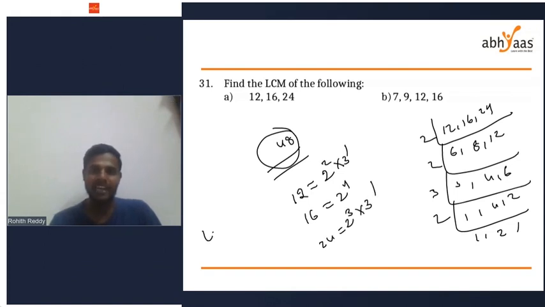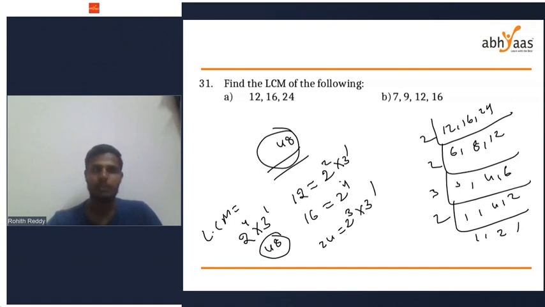So while writing the LCM, we have to take all the factors, which are only 2 and 3. To find the LCM, we will write the highest power. What is the highest power of 2 here? 2 power 2, 2 power 4, 2 power 3, so it is 4. The highest power of 3 is simply 1. 2 power 4 is 16. 16 into 3, 48 will be your LCM. Anything is fine.